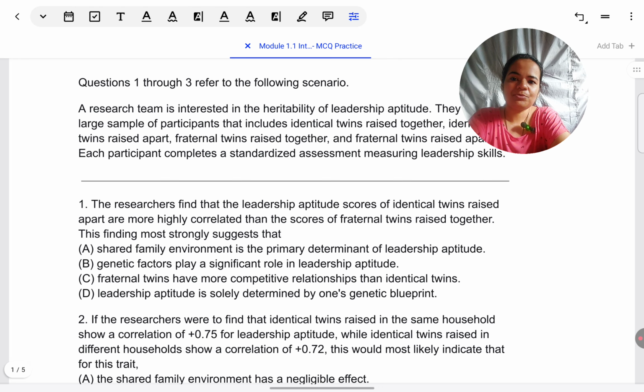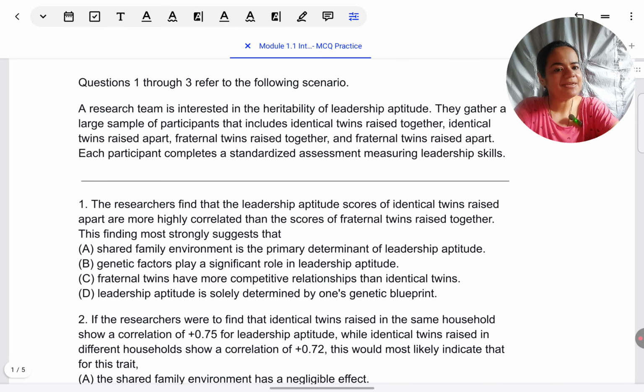Okay, they are telling us questions 1 through 3 refer to the following scenario. So this is your typical AP Psychology MCQ. They're going to club about 3 questions together which are coming from the same research situation. So first you need to read the research situation. Annotation is possible now since you have the Blue Book exams. Make use of annotation. I will be making use of it as well. Whenever you read a stimulus, from which they're going to ask you multiple MCQs, highlight the key points which make it easy to keep referring back to the situation and answering.